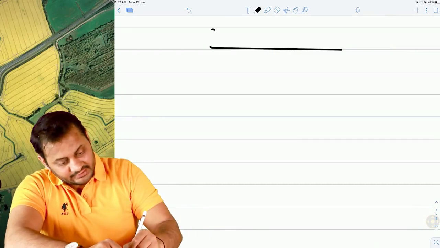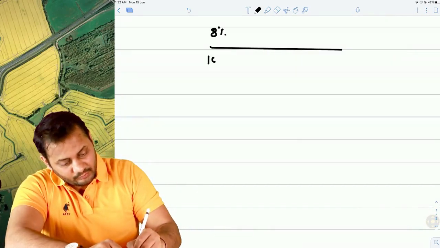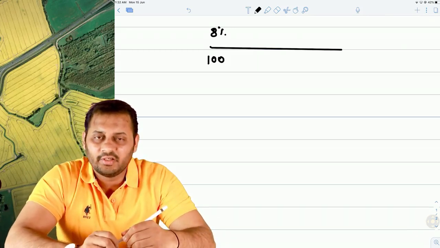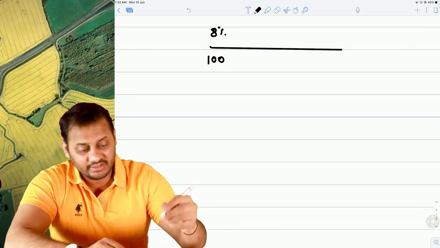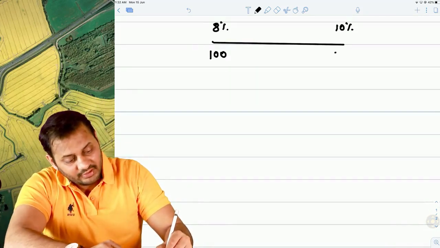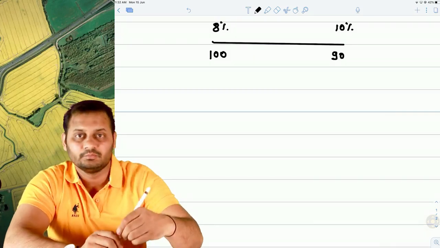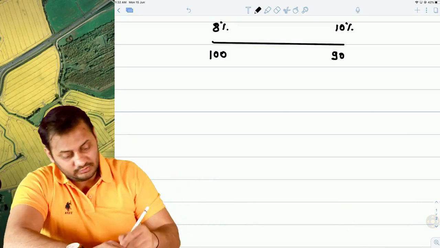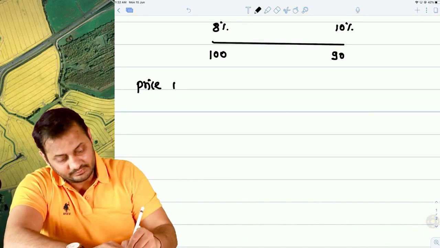Let's say the interest rates are 8% right now and you are buying a bond at 100 rupees. Remember the chapter of security valuation, there we have learned that if the interest rates are increasing, the market price of the bond will decrease. Now let's have a look on this price risk.